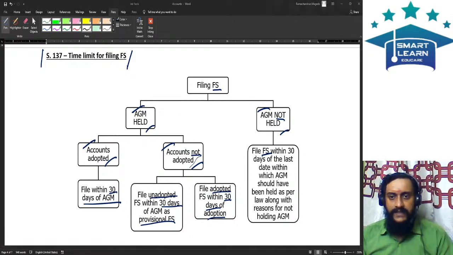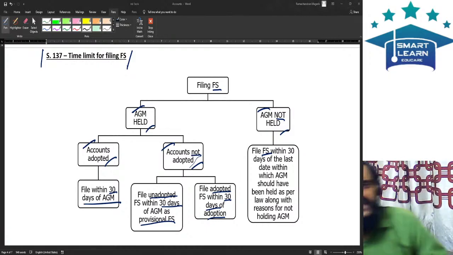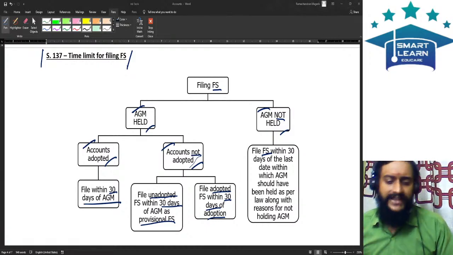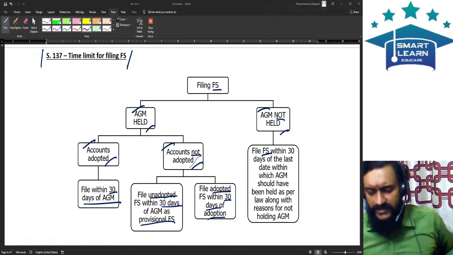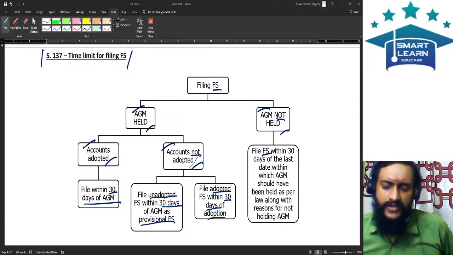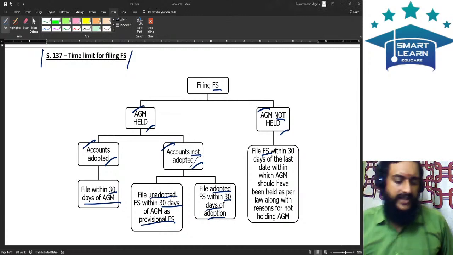There is a date within which the AGM should be held. Section 96, there is a provision, and in the section 96 provision, there is a date within which the AGM should be held. It is given there. Yes or not? Now you should file the financial statements from that date, within 30 days. AGM is not held. You are supposed to have held the AGM. AGM is not held. Okay.